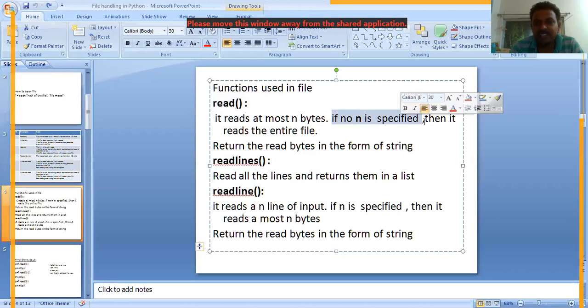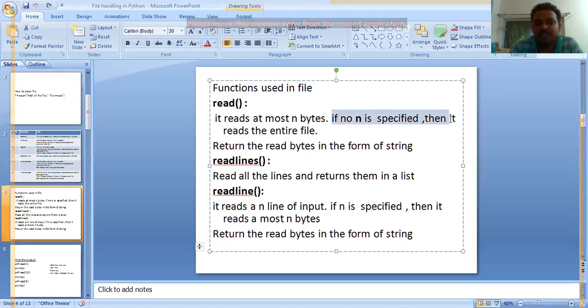Then it reads the entire file. If no n is specified, then it reads the entire file. Means if inside this bracket we have not passed anything, then it reads the entire file. And what is the nature? It returns the read bytes in the form of a string.